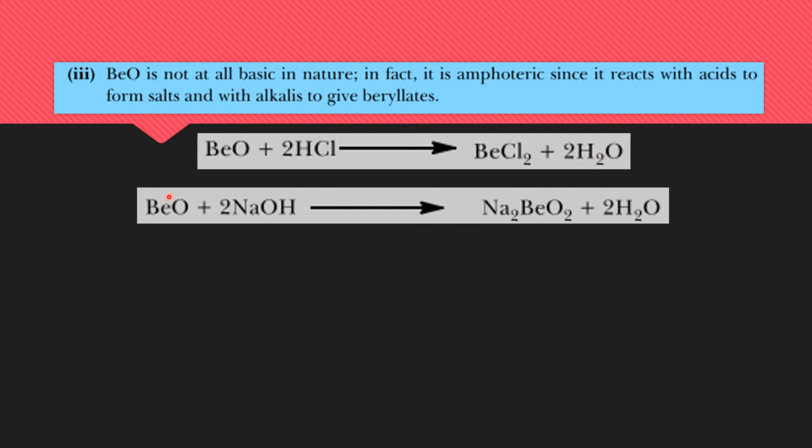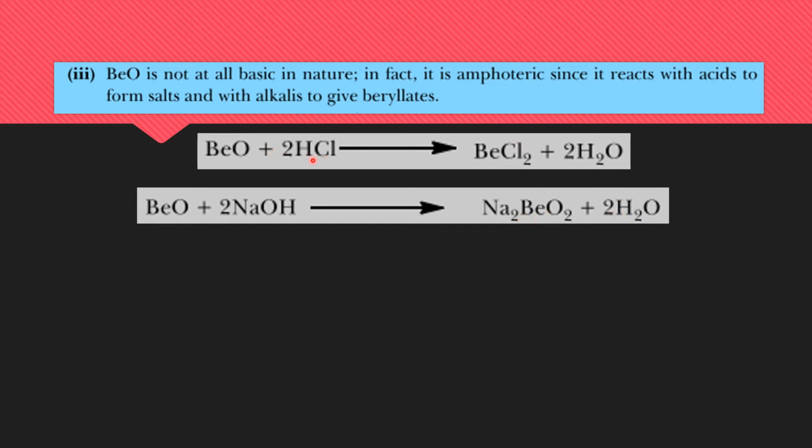In the second example, you can see that beryllium oxide, when it reacts with the base sodium hydroxide, forms sodium berylate. Here beryllium oxide is reacting with sodium hydroxide, which is a base, so the beryllium oxide is acting as an acid, and as a result sodium berylate and water are formed. Again the product is a salt.